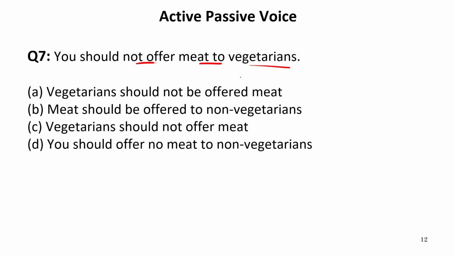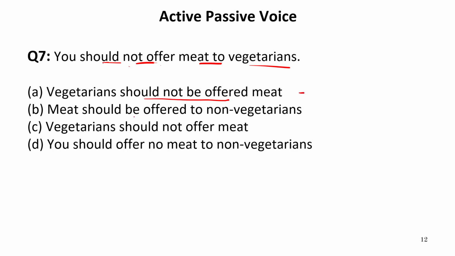You should not offer meat to vegetarians. Should is again a modal. So the conversion of this into passive voice requires "should not be offered." Now let us look for the options that contain "should not be offered." In the first sentence it is written "should not be offered." This can be the answer.